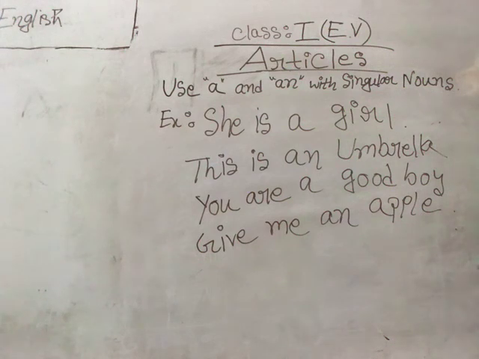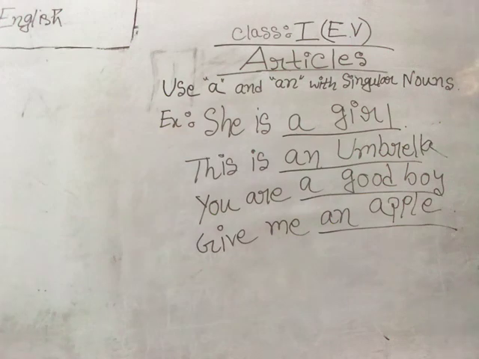So you here, not all of you, just you. That means only a specific person. So you are a good boy. A good boy means one good boy. Give me an apple. Here an apple means only one apple. Okay babies, so all these are the articles for singular nouns. So what do we understand here?